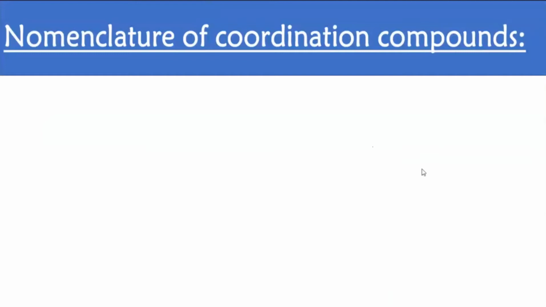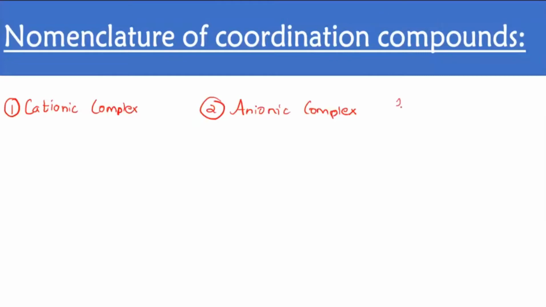The first one is called cationic complex, the second one is anionic complex, and the third category is neutral complex.